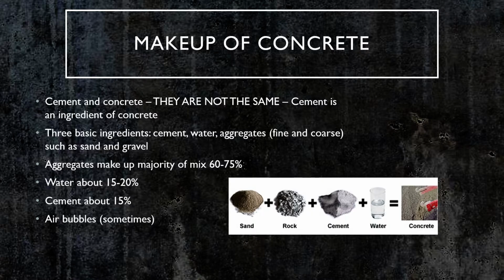Aggregates make up the majority of the mix. Percentage-wise, they make up about 60 to 75%. Water makes up about 15 to 20%, and cement about 15%. Air bubbles depend on the type of concrete you're trying to make, but are usually 2 to 8%.